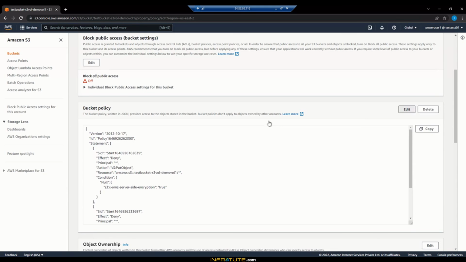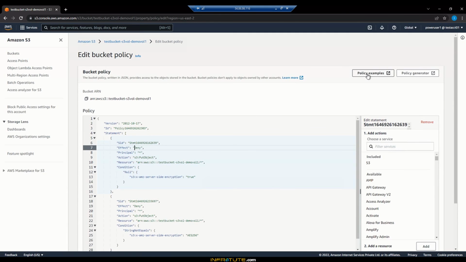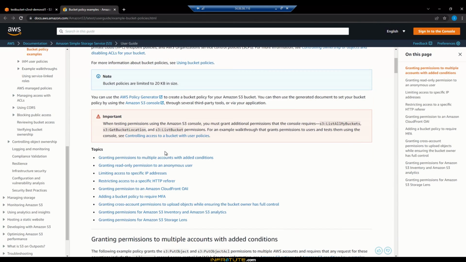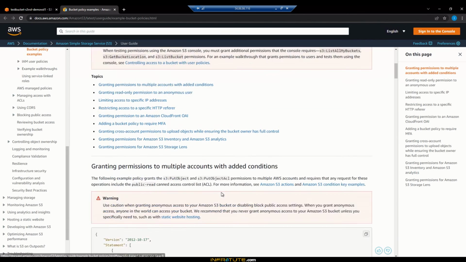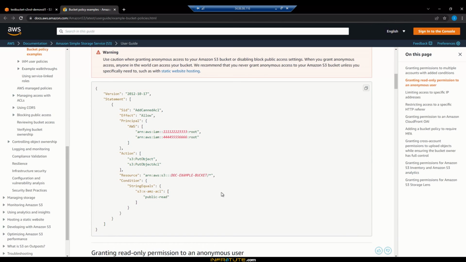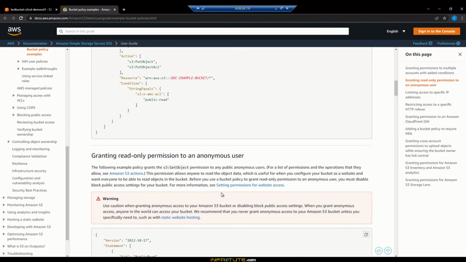You can see the policy examples there. Amazon does share with us a lot of sample policies, such as granting permissions to multiple accounts with added conditions, and read-only permission to an anonymous user. So we've got a lot of samples here showing the way in which we need to set up the policy. Please do take some time to explore all these policies.